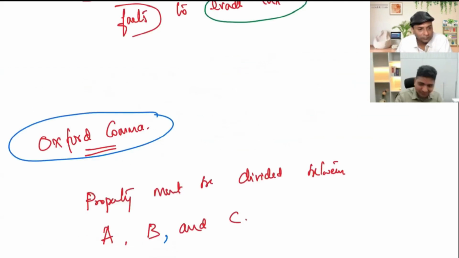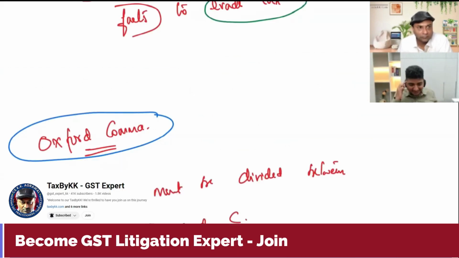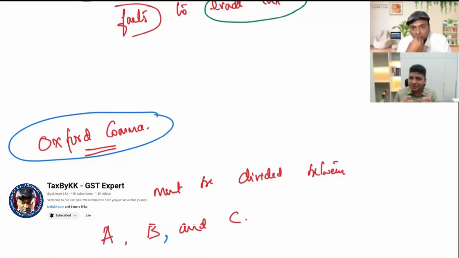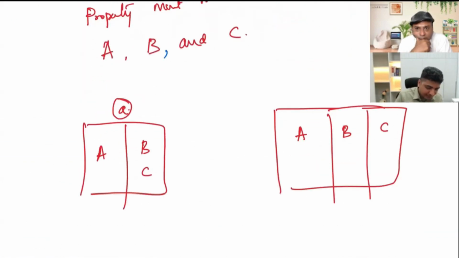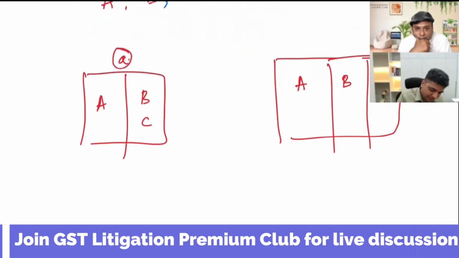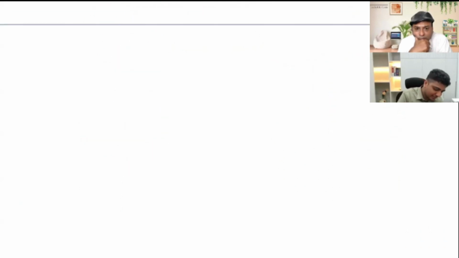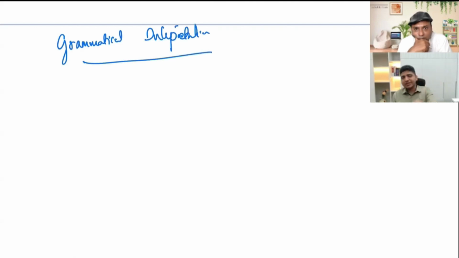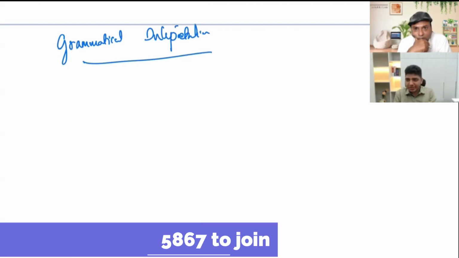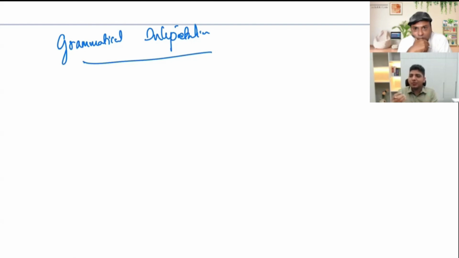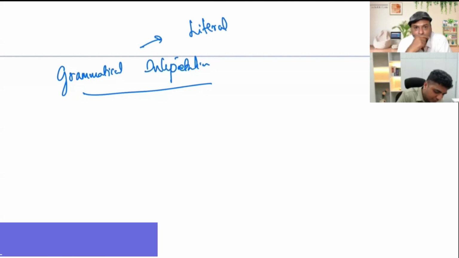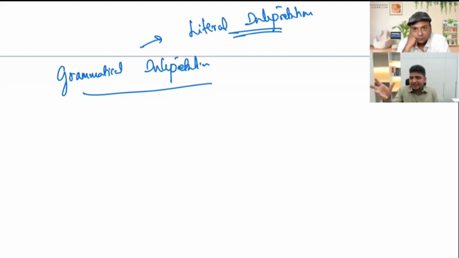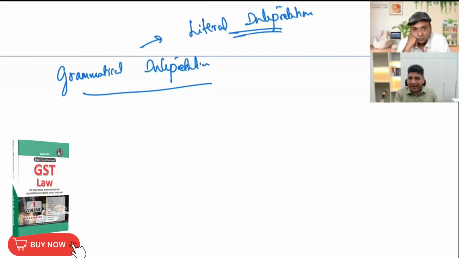Yes. Now that we have understood the rule of last antecedent, and now that we have understood what the Oxford comma is and how to read it, let us go into the next one. Why are we actually reading this? Because this is something called grammatical interpretation. We use the rules of grammar. We use certain punctuations to derive the meaning of the sentence. So ideally, grammatical interpretation is a part of literal interpretation. Literally, whatever is written, we will read it and try to arrive at a meaning out of this. That is literal interpretation.